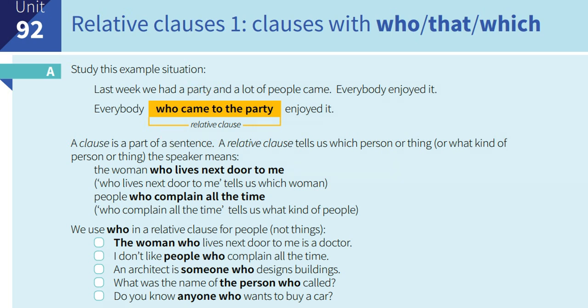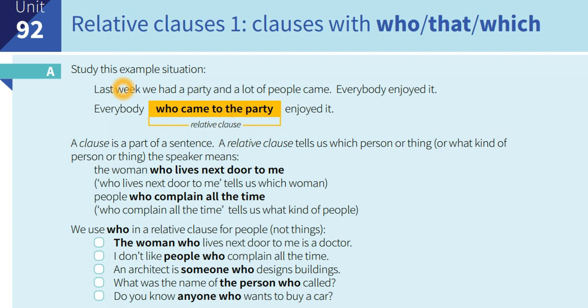with better examples. Like here we have two sentences, but in the following one we just mix them, or make a mixture of two sentences into one sentence, and that's how we call this a relative clause. So we put who and we followed it by came to the party.